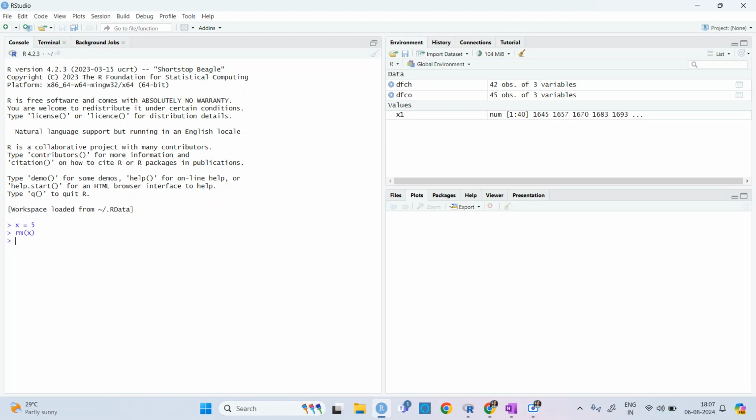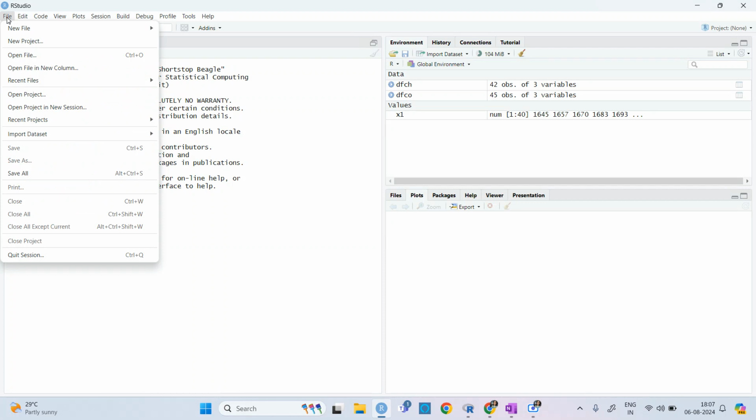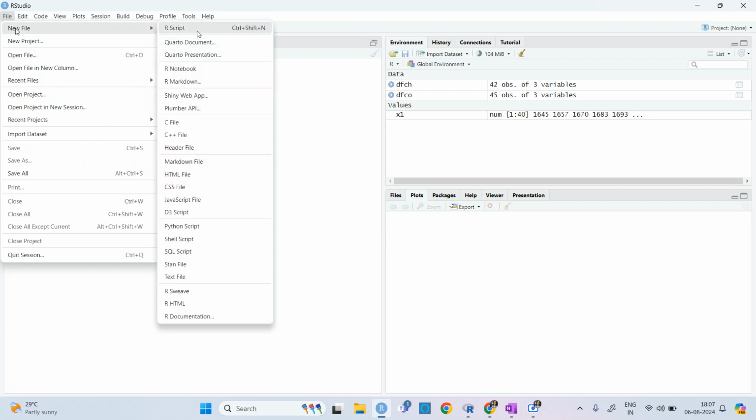Now we are going to use it like R Studio. What you need to do is take a new script file, so you need to use New and then R Script.